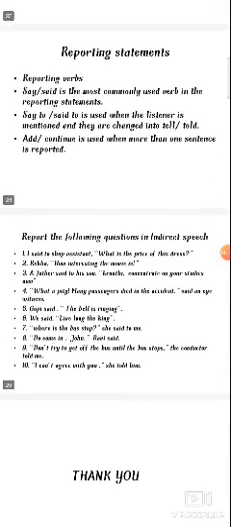Next, reporting verbs. Say or said is the most commonly used verb in reporting statements. Say to or said to is used when the listener is mentioned, and they are changed into tell or told. Already we have seen this in the table yesterday. Add or continue is used when more than one sentence is reported.